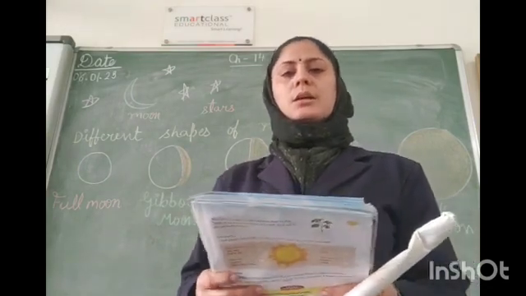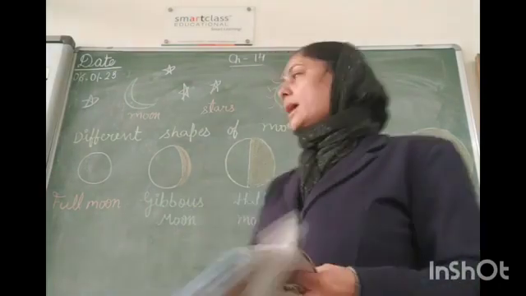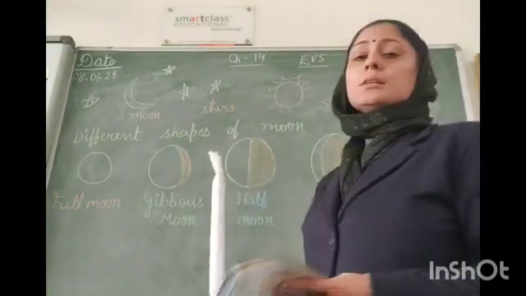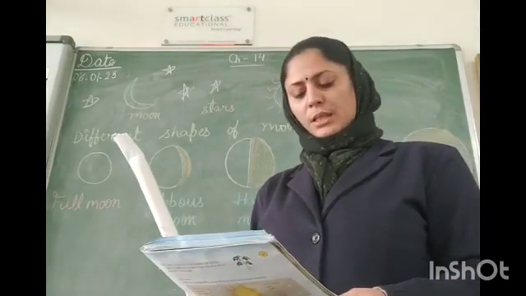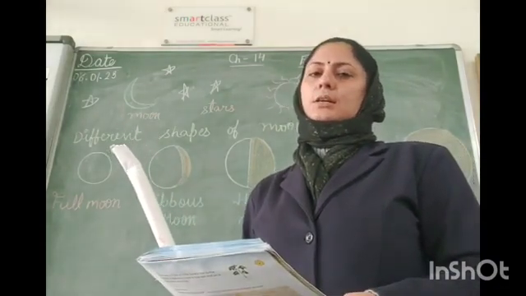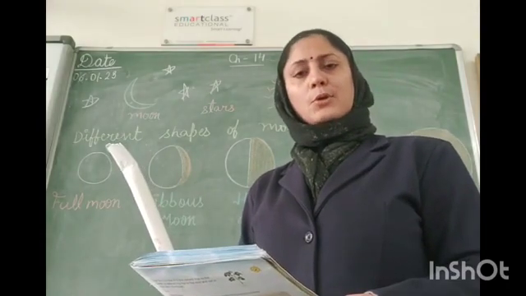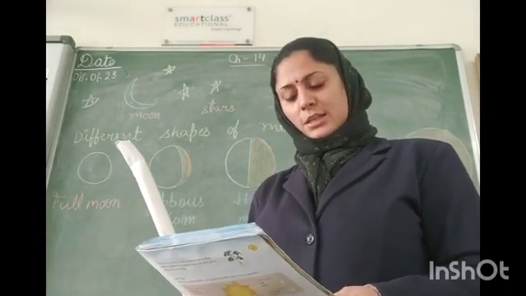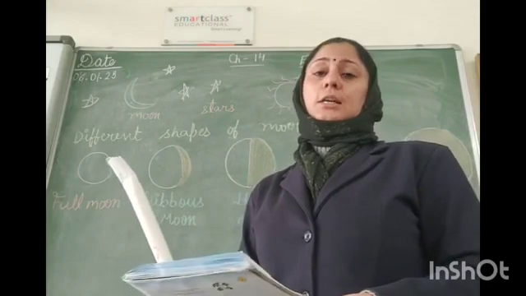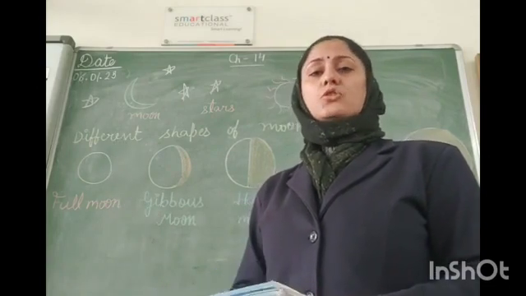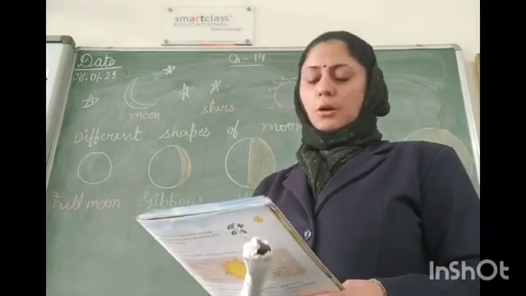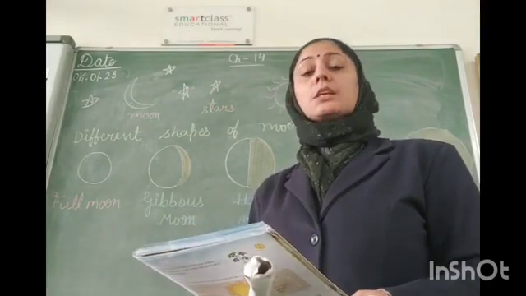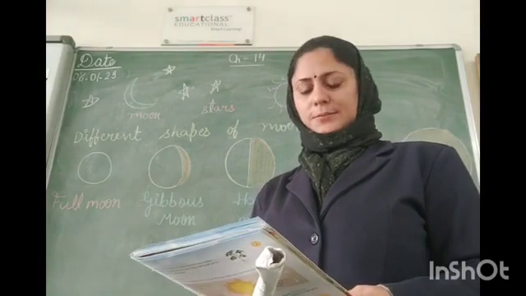Next is the sun. As you can see, the sun is a ball of burning fire. In the morning, we cannot see the stars. Do you know why? Because the sunlight comes and the sun shines brightly in the sky. The light is so much that we cannot notice the stars. Sun is also round in shape. The sun gives us heat and light.